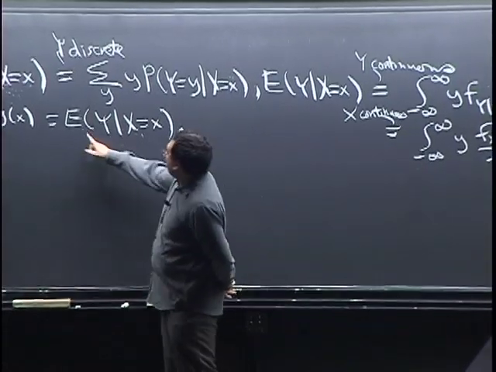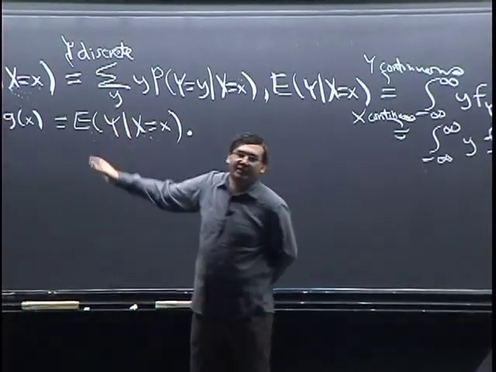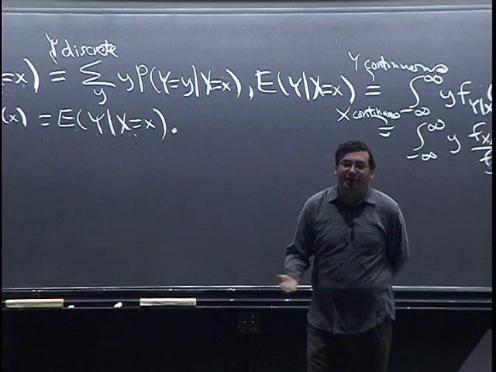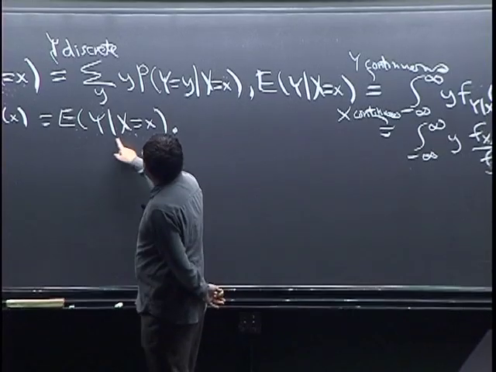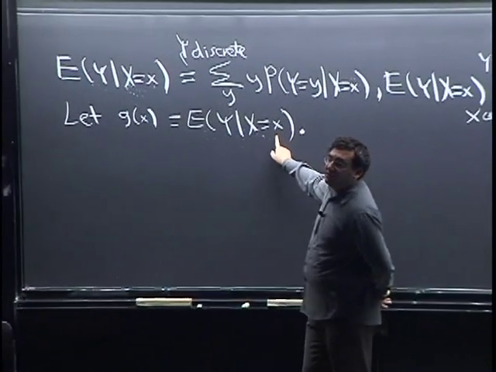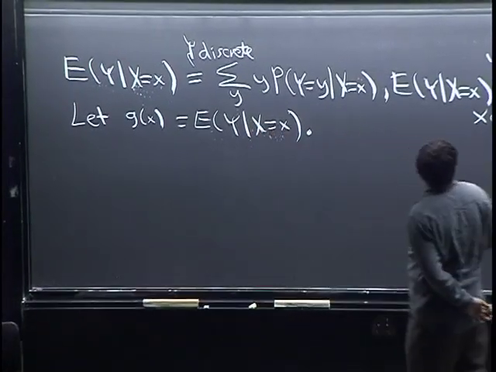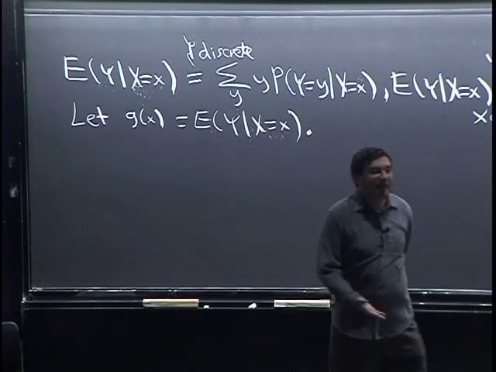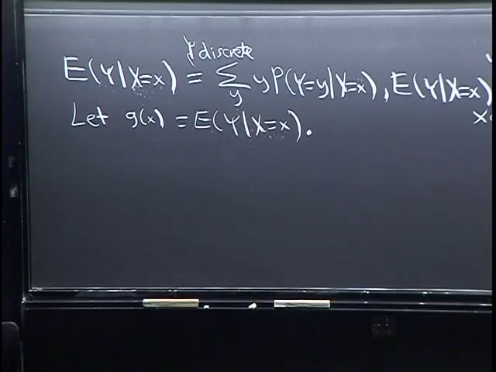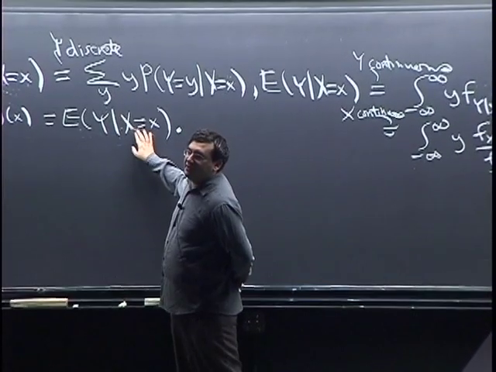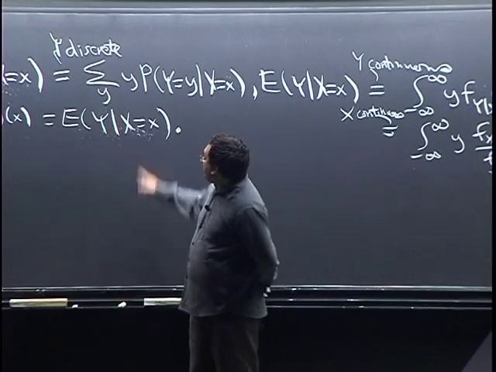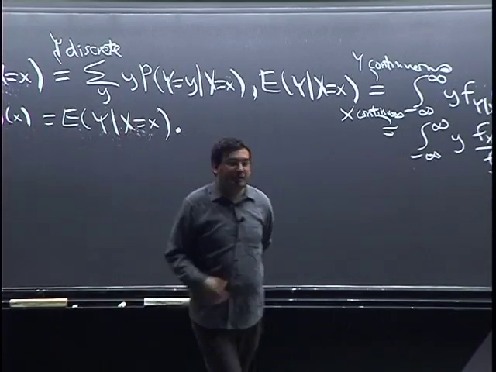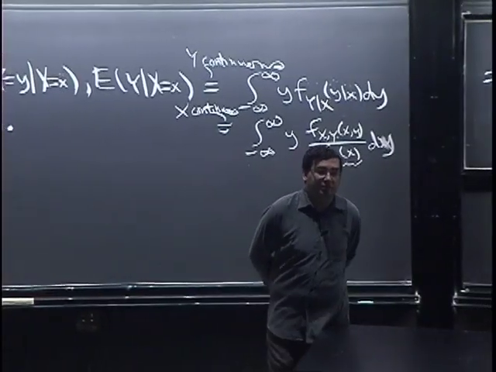Because this is the expected value of Y, it can't depend on capital Y, because you're taking the average of Y. You can't base that on Y, right? That's your prediction of Y. Given this information, X equals little x, so we're conditioning on this event, it can't involve capital X or capital Y. It's just a function of little x. It might be a constant. If X and Y are independent, then conditioning on X gives us no information about Y, so this will just reduce to E of Y, a constant function. But it has to be a function of x, possibly a constant function.